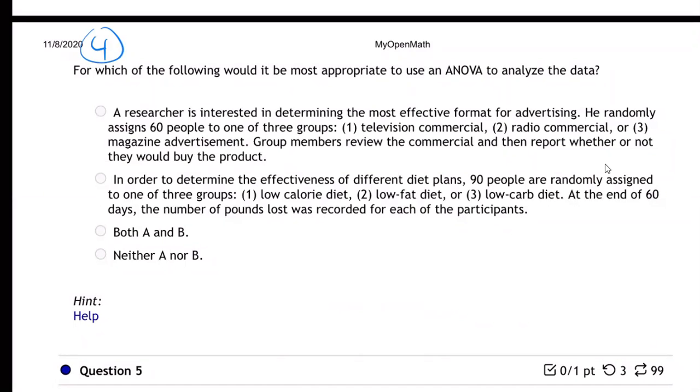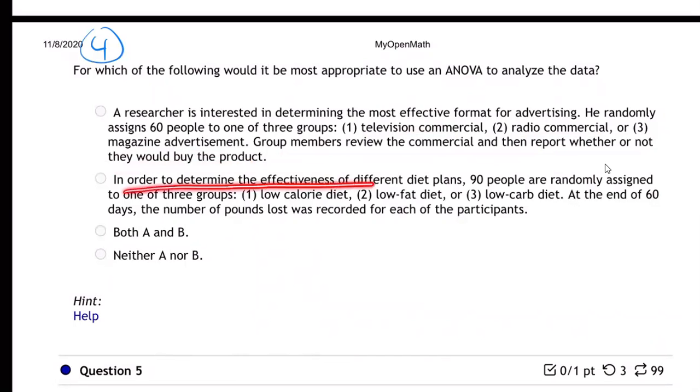Okay, so for which of the following would it be most appropriate to use an ANOVA to analyze the data? A researcher is interested in determining the most effective format for advertising. He randomly assigned 60 people to one of three groups: television commercial, radio commercial, magazine. Group members review the commercial and then report whether or not they would buy the product. That sounds good, right? Three groups, ANOVA.